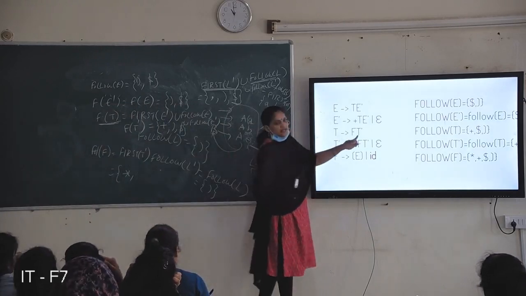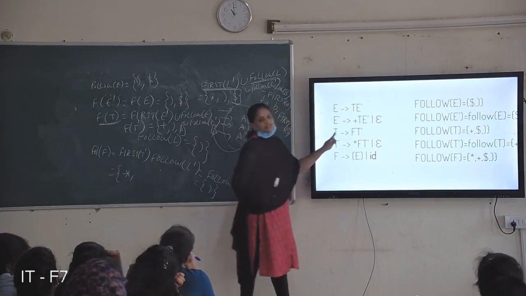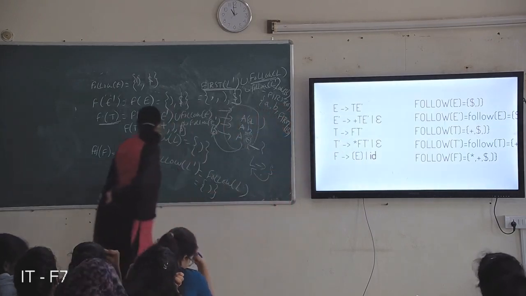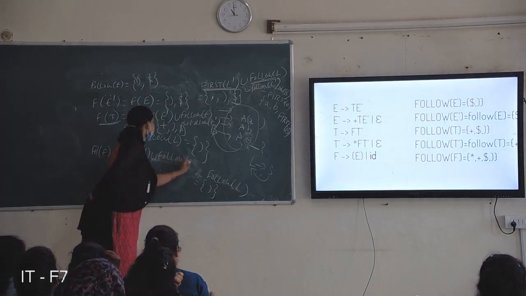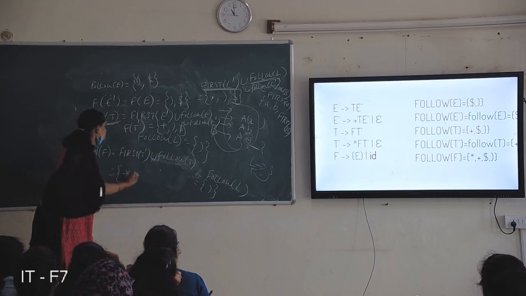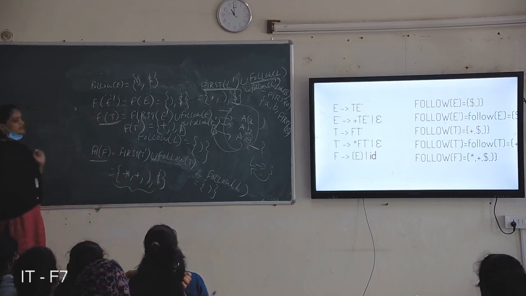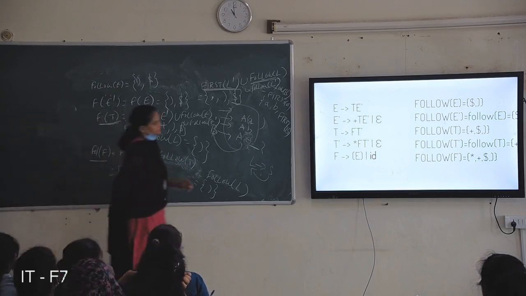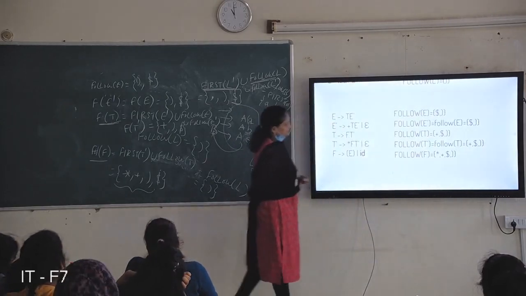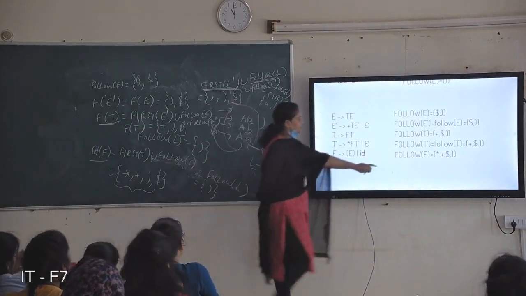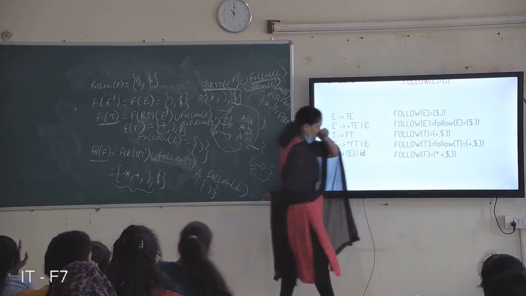Then after F there is no symbol, so it is automatically considered as follow of T, so you must include the union with follow of T. What is follow of T? Plus, close brace, dollar. So all these symbols are considered for follow of F: star, plus, close brace and dollar. This is follow of T dash, T, E dash, E.